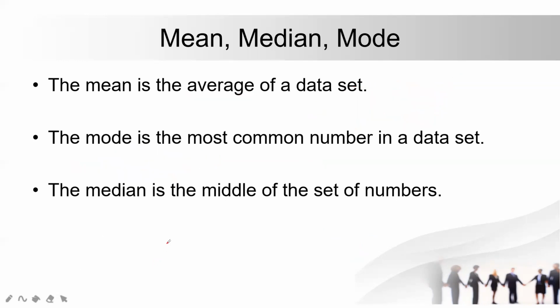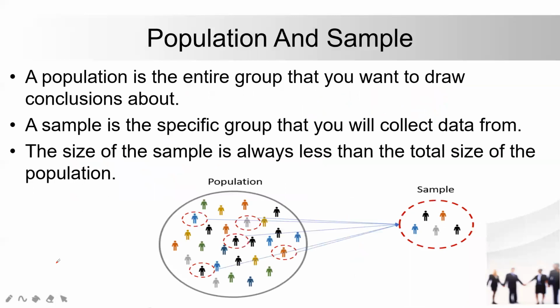Now moving forward, we have population. Population and sampling is a very important concept. As we discussed, we get datasets from several places, and we usually don't take the complete dataset. When we have a dataset, we don't really start working on the complete dataset. What we do is take a sample. Say we have 1 million rows. Instead of taking 1 million rows, we take say 1,000 rows or 10,000 rows.